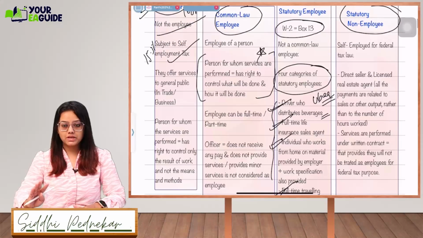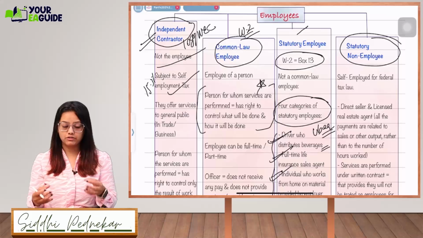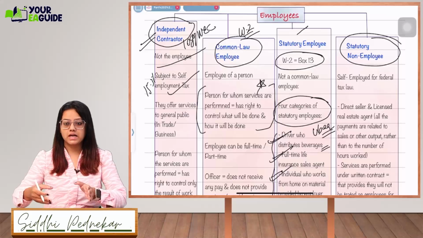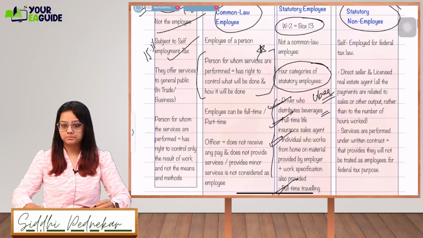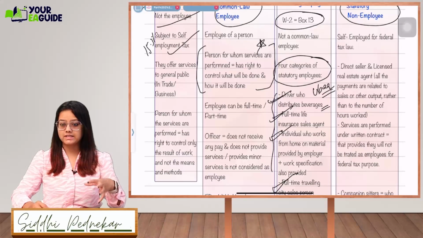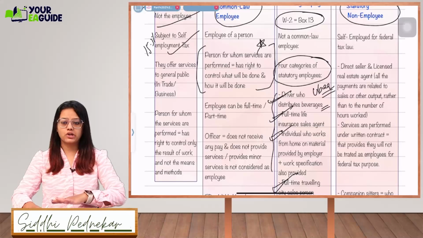Okay, and the last one is statutory non-employees. Think like you are a wholesale trader, right? If you are a wholesale trader, then it's a statutory non-employee, self-employed for federal tax purposes. Direct seller, if you're a licensed real estate agent, right? Direct seller, or if you're a retailer, or you are selling goods and services directly to the general public.